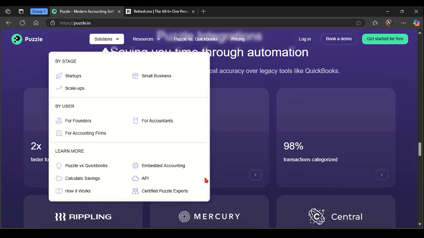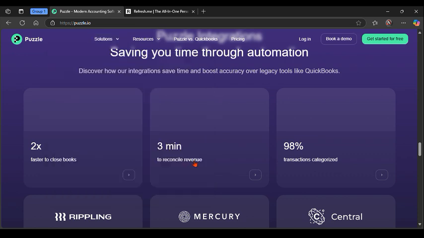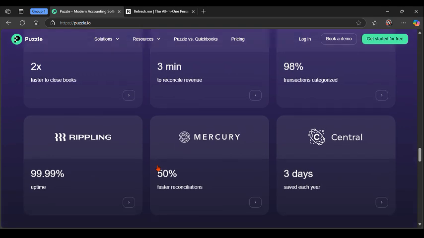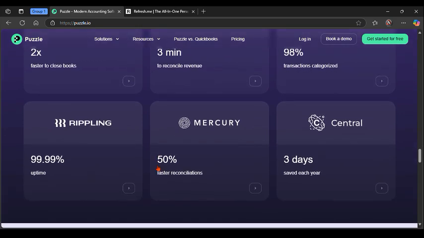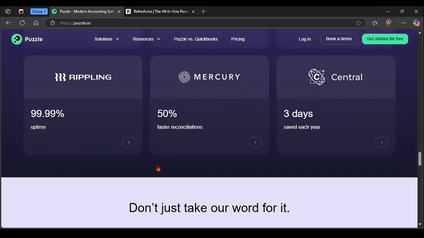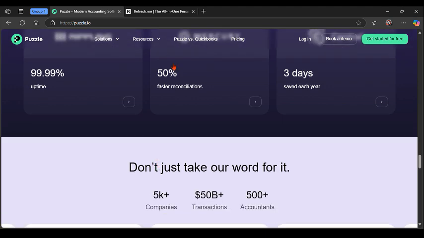Now, talking about Puzzle.io, the strengths and the weaknesses of this platform. Picking the strengths, Puzzle.io has a real-time financial dashboard with live synchronization. It comes with integrations with tools like Gusto, Stripe, and banks. It's also designed for decision making, like for CFOs and founders.